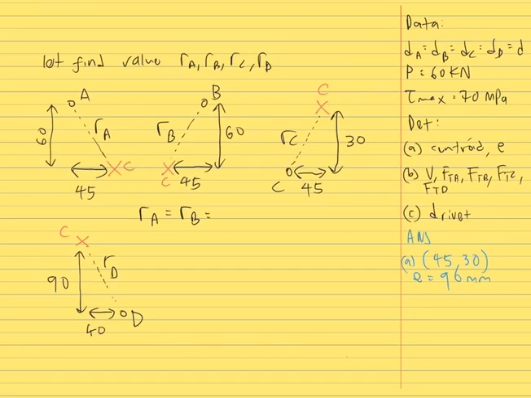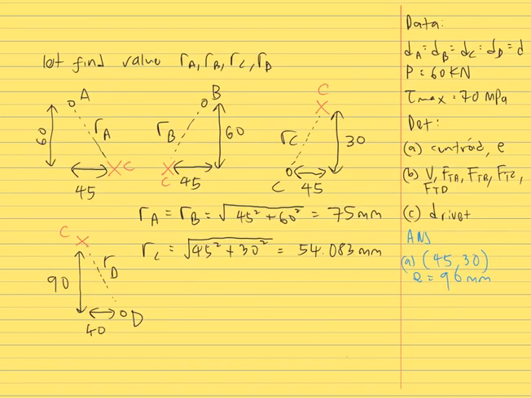So we can say that RA and RB are the same. The square root of 45 squared plus 60 squared, so we get RA and RB equal to 75 millimeter. And then RC is the square root of 45 squared plus 30 squared, and then we get 54.083 millimeter.